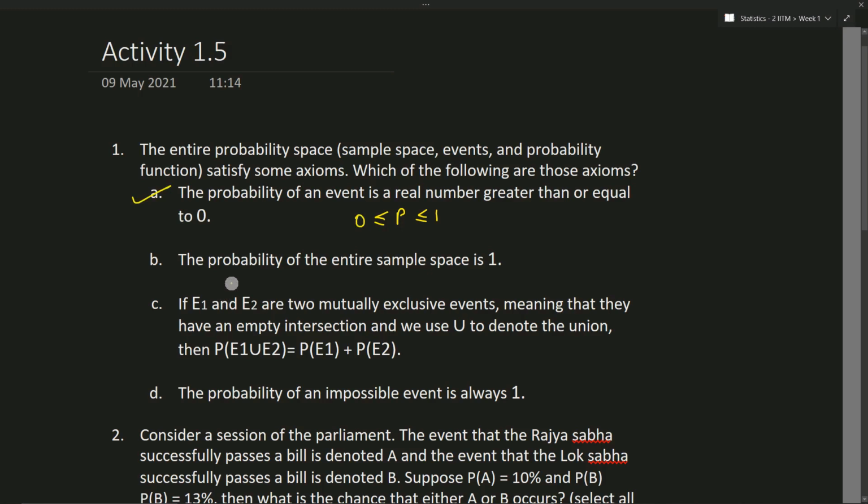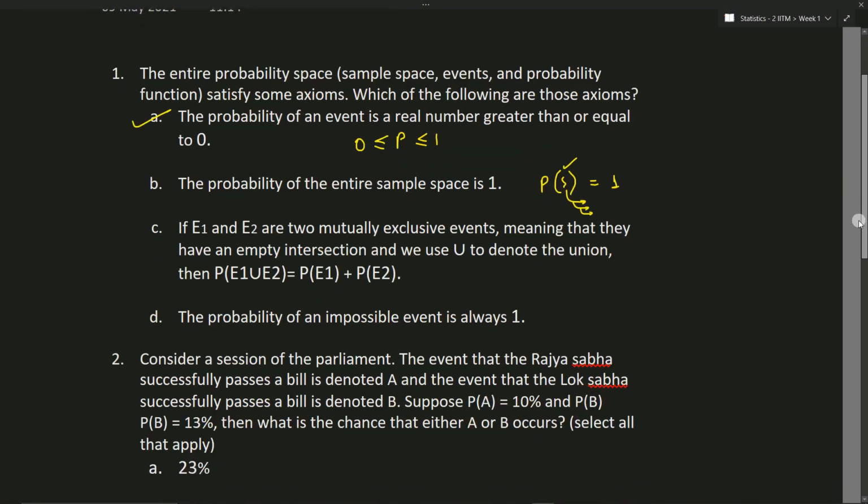So what about the second option? The probability of the entire sample space is 1. This is also true. Why? Because the sample space contains every possible outcome. If it has every possible outcome, one of those outcomes has to happen. So the probability of the sample space is always 1.